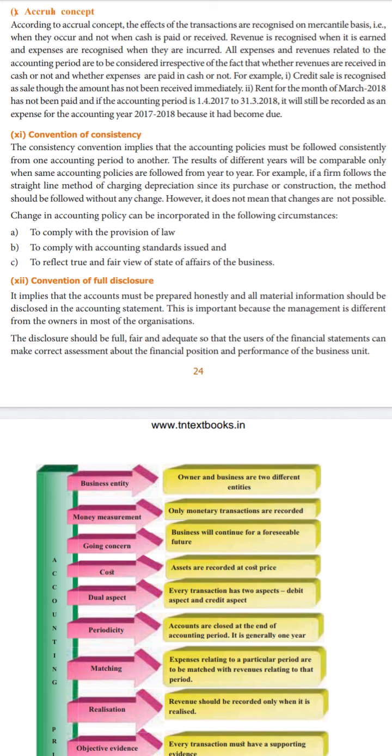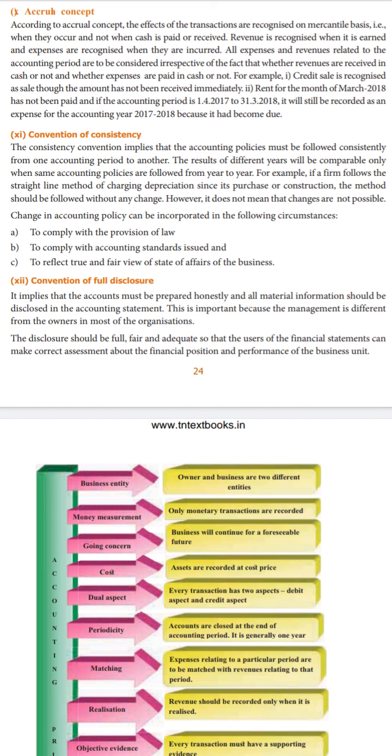Normally the accounting period ends in the month of March, but because of some situation you did not pay your rent, and your accounting period gets over. But still you did not pay. That amount of rent should also be entered, but it will be shown as outstanding, which means you will be paying it in the upcoming months. That is accrual. Accrual means additions.